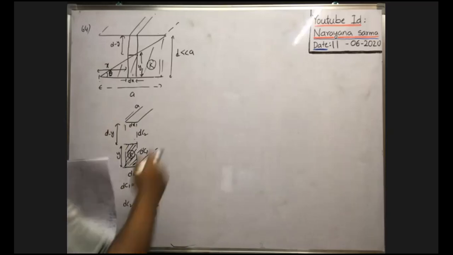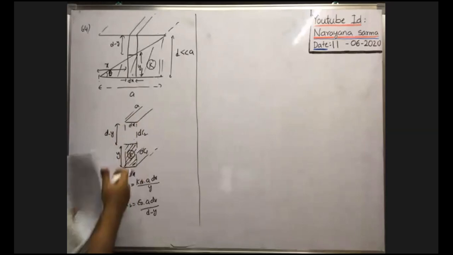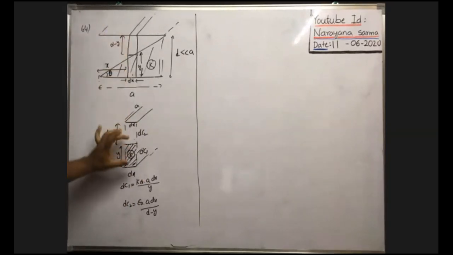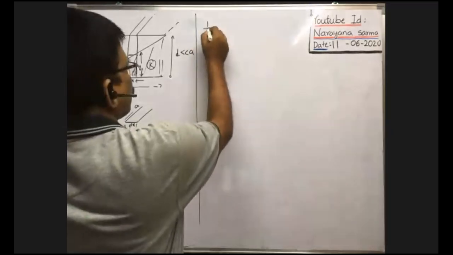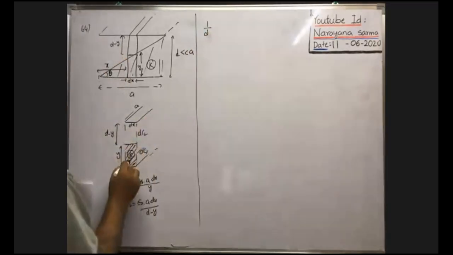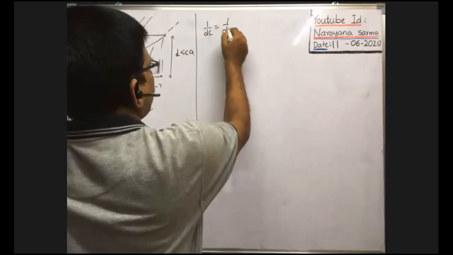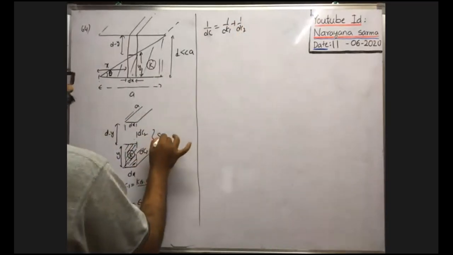Then what is the effective capacitance? When two capacitors are in series like this, this part of the capacitor behaves like one capacitor and this is the other. Both are joined end to end; one end is connected to the first end of the other capacitor. They are in series. Say the effective capacitance of these two elemental capacitors is dC. Then 1 by dC is equal to 1 by dC1 plus 1 by dC2, as these two are in series.